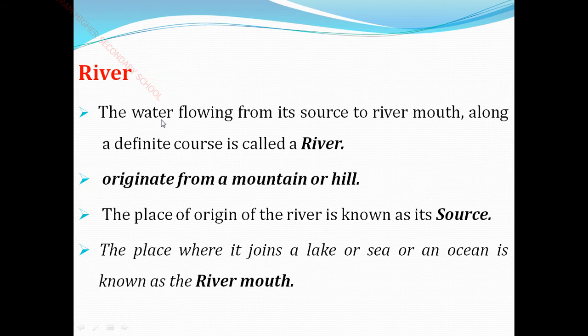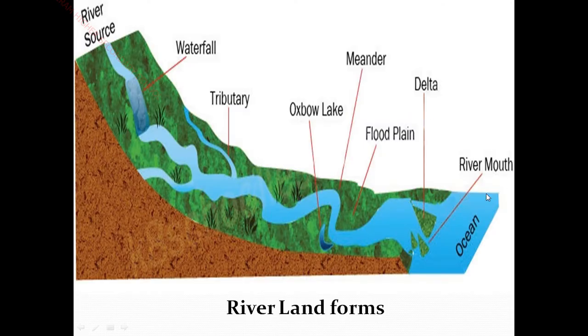River: the water flowing from its source to the river mouth. So what is meant by river? From the source, from the top, to the river mouth. Where is the river mouth located? Here. The river starts from the source to the river mouth. River mouth means all these courses come and flow into the ocean. This place is called a river mouth. So the river starts from the source and comes till the river mouth. It is called a river.